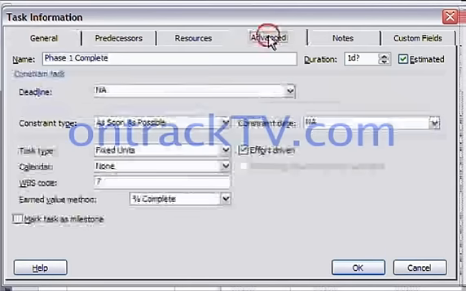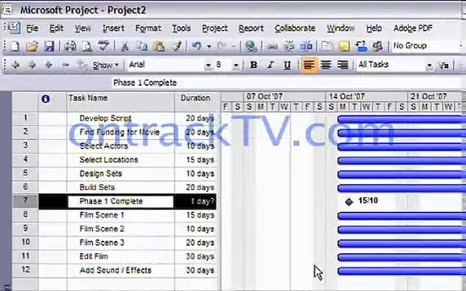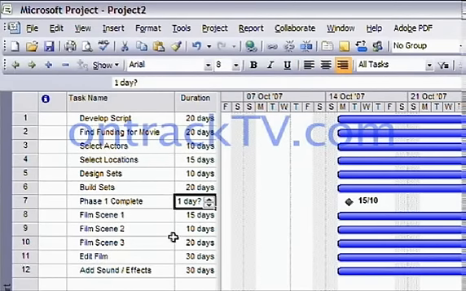Now, if I go to the Advanced tab, there's a checkbox in the lower left-hand corner that says Mark Task as Milestone. So I'm simply going to put a check in that, then click OK, and that gets marked in as a milestone. Now, one feature I don't like about this method is that it leaves the duration at 1 day. It's not really true because it doesn't actually take any amount of time for this to be completed.